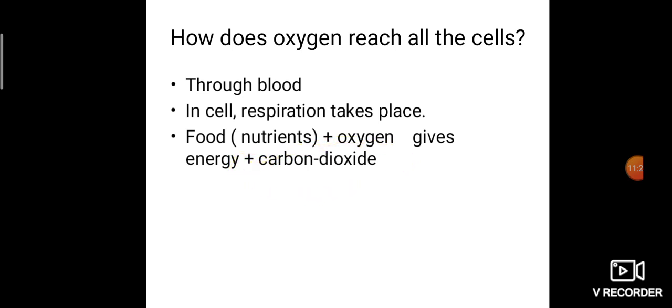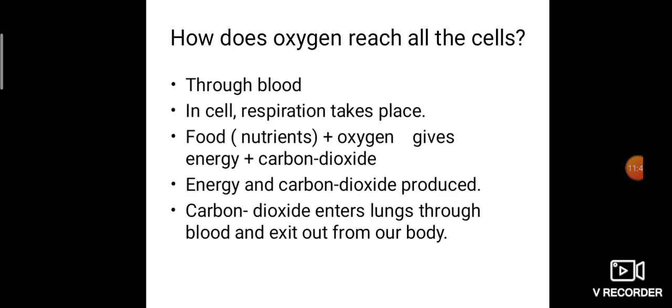But that carbon dioxide is not good for our health. So again from the blood it reaches the lungs, from the lungs it travels into the windpipe, then through the throat it reaches the nose and is exhaled out from our body. So the nose is the organ where inhalation and exhalation take place. The carbon dioxide enters the lungs through blood and exits our body.